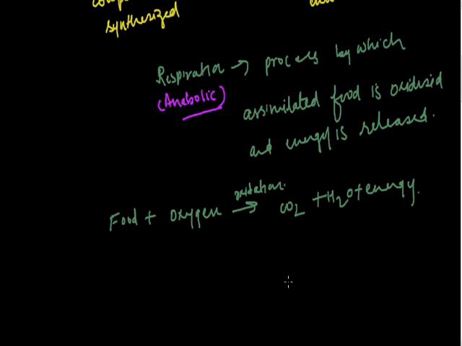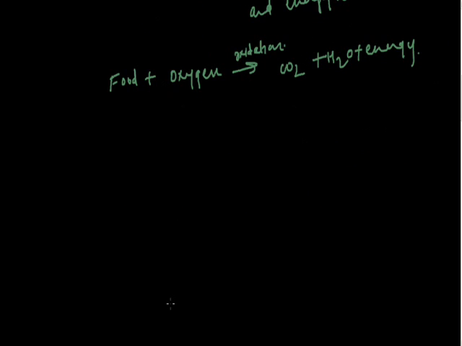Now the process by which organisms obtain oxygen from the environment and release carbon dioxide produced during oxidation of food to the outer environment is called breathing. So breathing is a part of respiration. In fact, it is not a whole process. It is just a step of respiration. Now if I talk about the differences between breathing and respiration, I will categorize it in a tabular form.